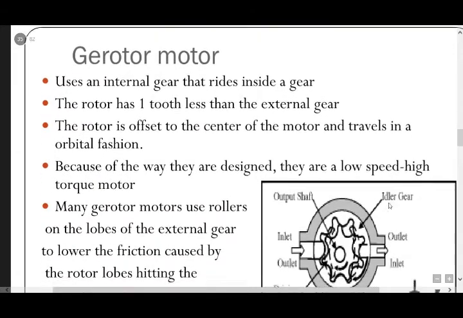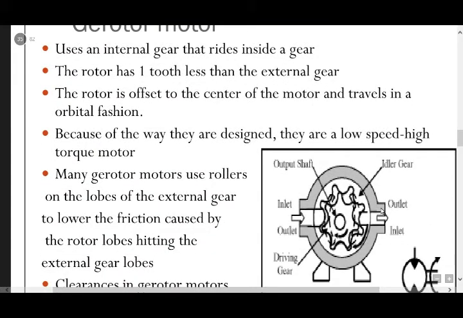Gerotor motor: it uses an internal gear that rides inside a gear. The rotor has one tooth less than the external gear. The rotor is offset to the center of the motor and travels in an orbital fashion. Because of the way they are designed, they are low speed high torque motors.